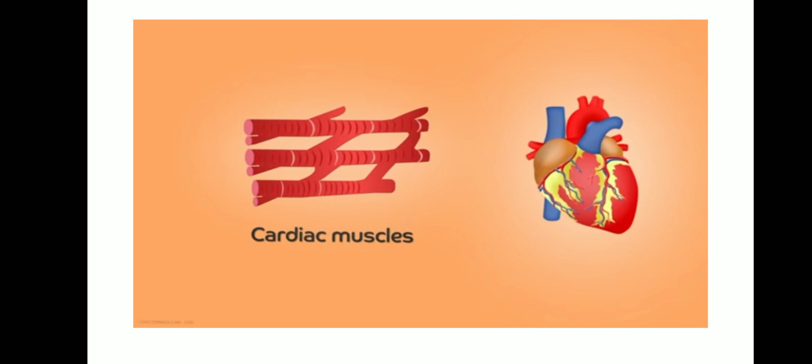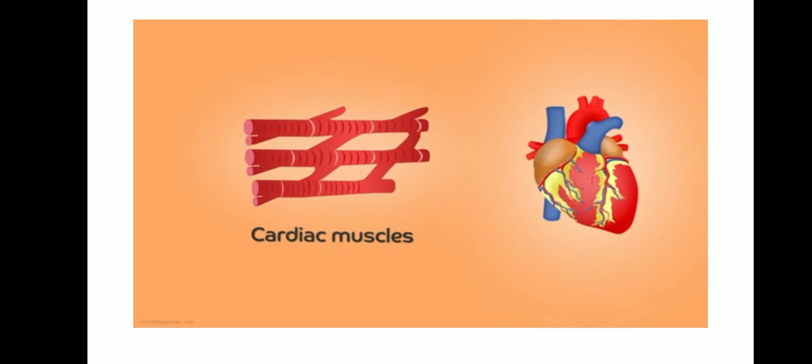What is an intercalated disc? Intercalated disc means it is found between the cardiac cells, bonding the cardiac muscle cells together, and it is transmitting the signals between the cardiac cells. Can you understand? So this is why it is called intercalated disc.